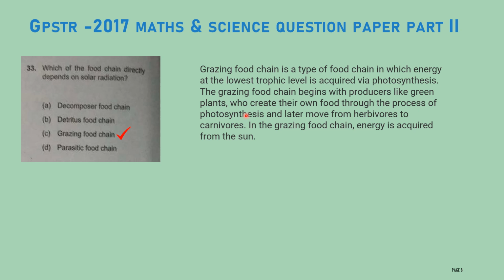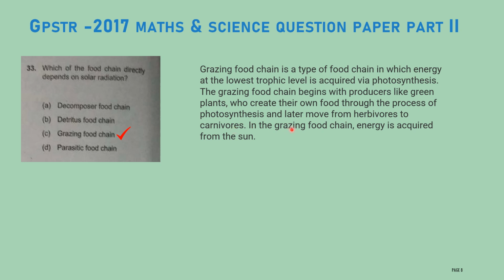Then herbivores, which eat only plants, survive on them. After herbivores, the energy moves on to carnivores.